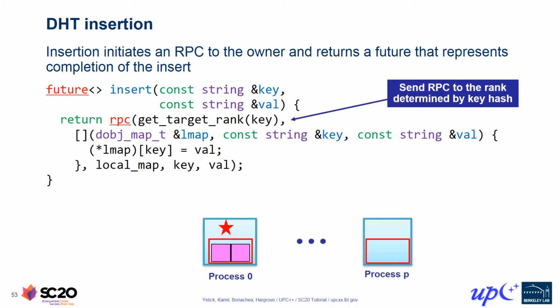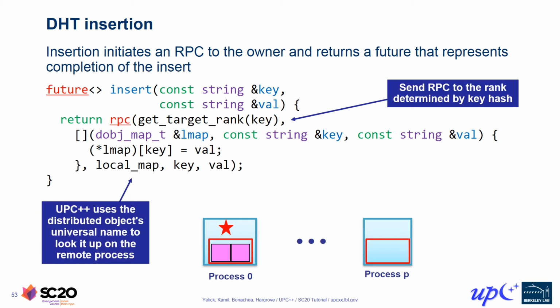We start by calling the getTargetRank helper function we saw on the previous slide, and pass it the given key in order to compute the rank of the process that owns the DHT partition where that key should reside. We're effectively adopting an owner computes rule here, where the rank that owns the key in question is responsible for performing the actual hash table insertion operation. So this is an example of RPC, where we need a remote process to perform some useful work on our behalf. With that owning rank in hand, we're building up an RPC invocation that will transmit the key value pair we're inserting over to that owning process for insertion into the map.